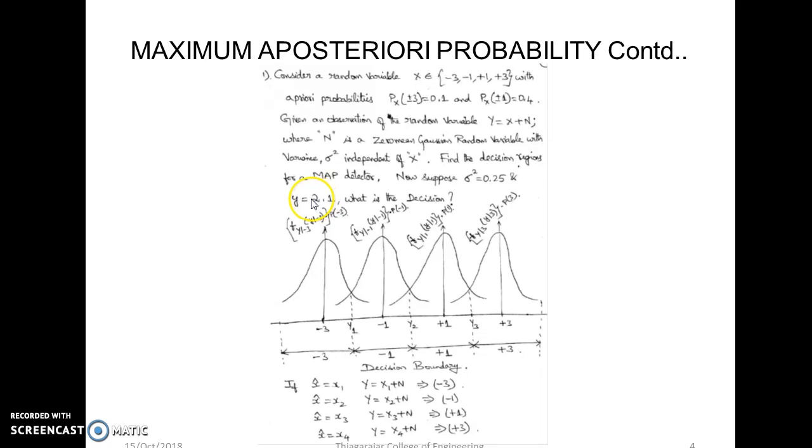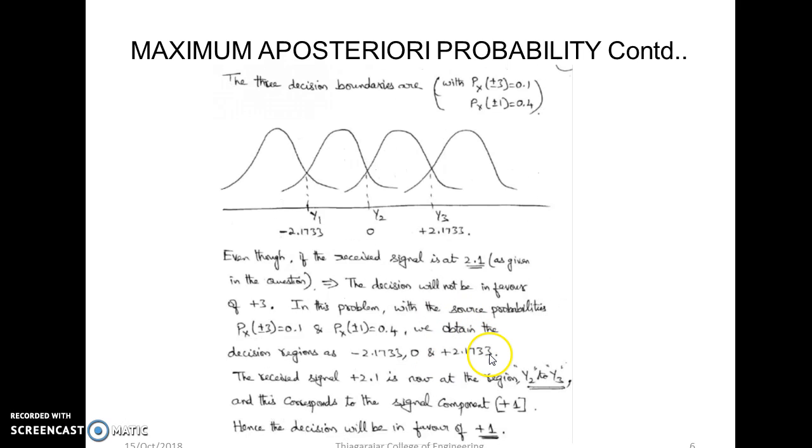If the signal is 2, what decision do we take, or if the signal is 2.5, what decision do we take. Students have to work on those problems, find the decision, and decide in favor of which symbol.